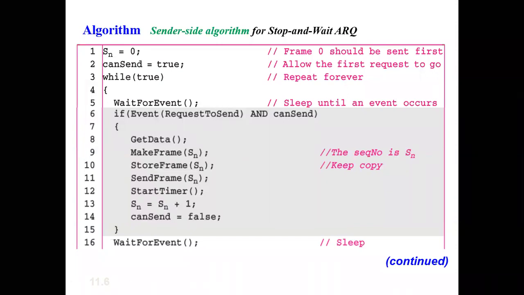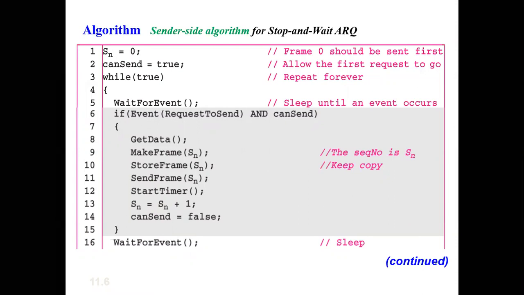The algorithm for the sender side is like this. Initially, the can send flag is set as true so that the sender can send the data. And there are three events that the sender node has to track.